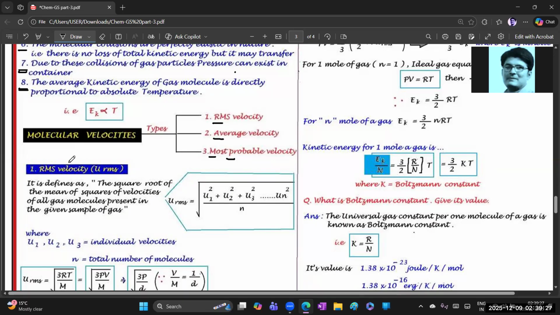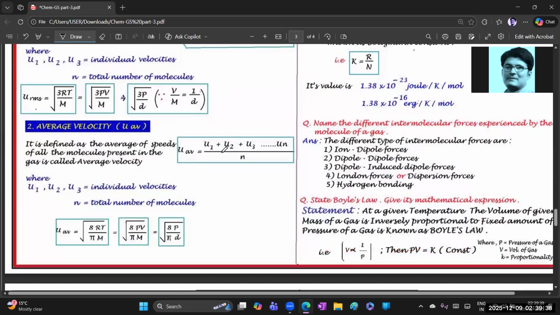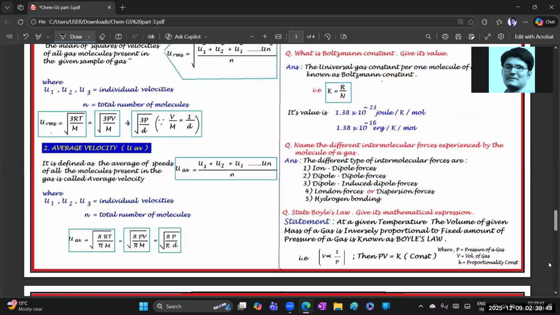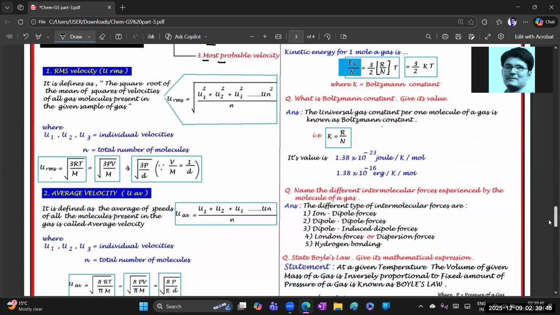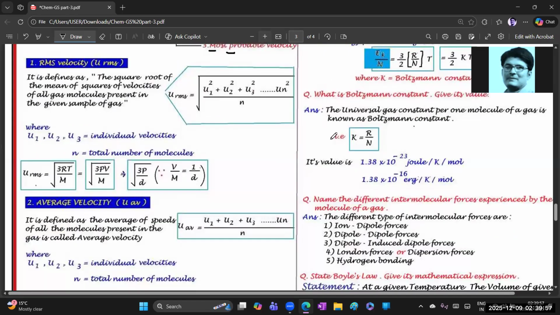First, let us know that RMS velocity is represented by what? URMS. Okay, you better get the screenshot. This one, RMS velocity and average velocity. Okay, just a moment. Yeah, now it will be easy for you to get the screenshot. These two questions, RMS velocity and average velocity, the complete content is covered over here. You better get the screenshot. Okay. Chala.